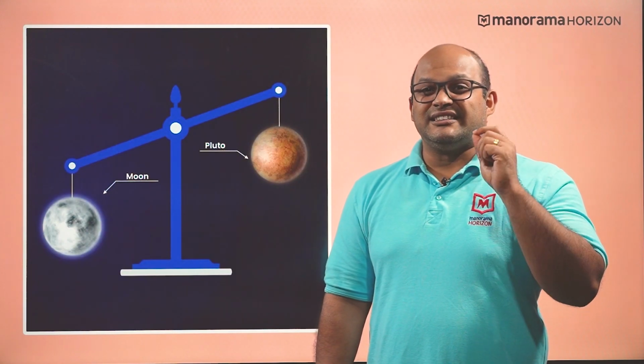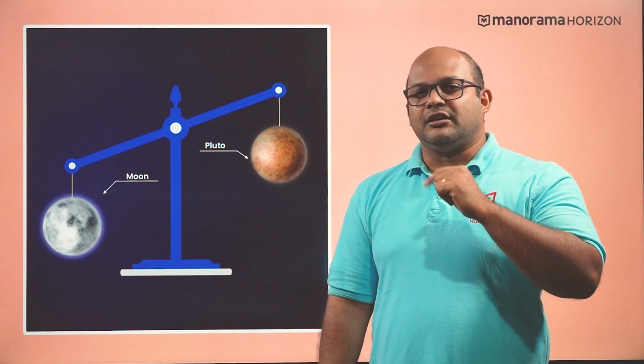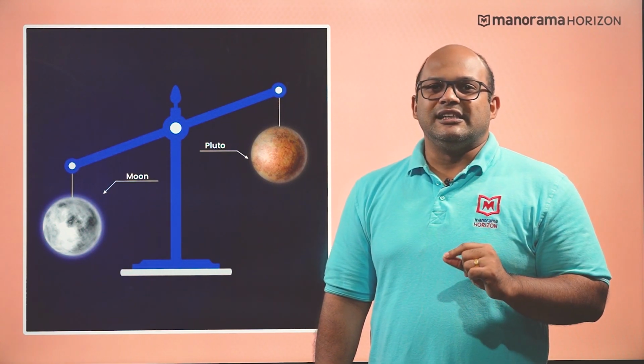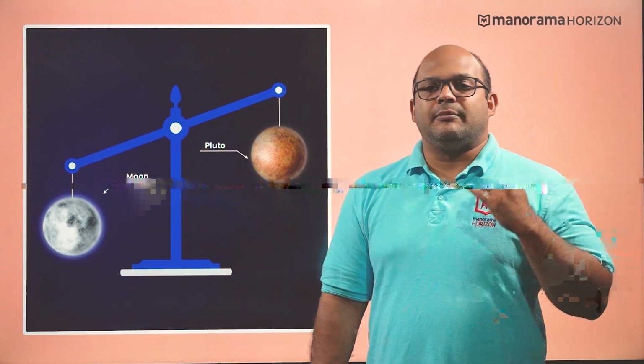Here's another fact. Not only is Pluto much smaller than our moon, it is also much lighter as well, with an estimated mass less than a sixth of the moon's. And since all good things happen in threes, here's a third fact for you. Pluto travels around the sun so slowly, it hasn't even completed 2 full orbits since Babur established the Mughal Empire in India.